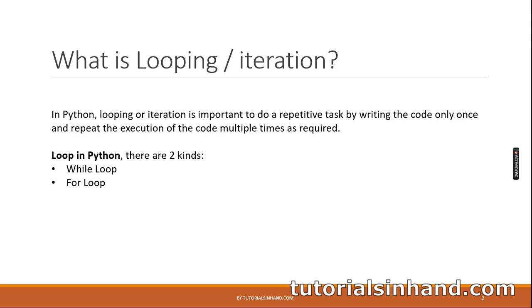In Python, looping or iteration is important to do a repetitive task by writing the code only once and repeat the execution of the code multiple times as required. Looping in Python, there are two kinds of it. The first one is while loop, the next one is for loop. So if you are familiar with any programming language, you are already aware what I am talking about.